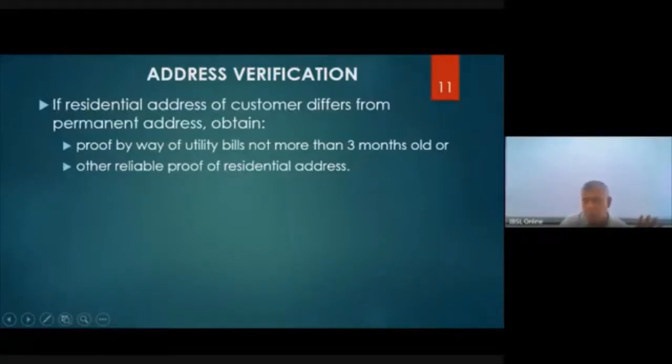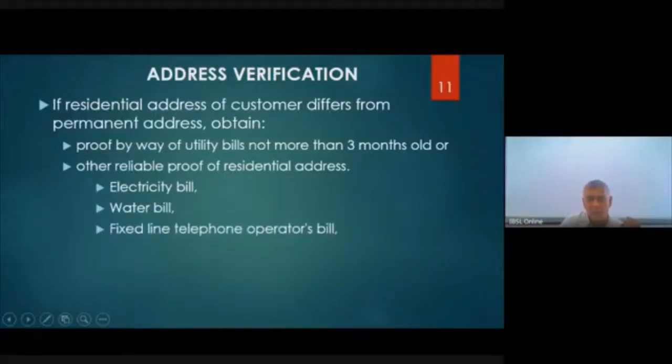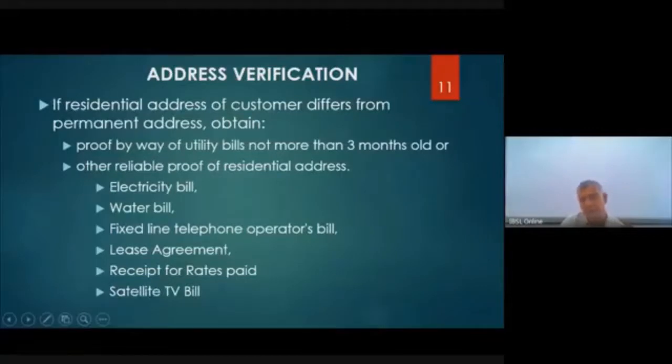The best proof of a residential address is the title deed. Electricity bill, water bill, fixed line telephone operator's bill, we talked about these. Maybe a lease agreement, or else a receipt for rates paid, or a satellite TV bill.